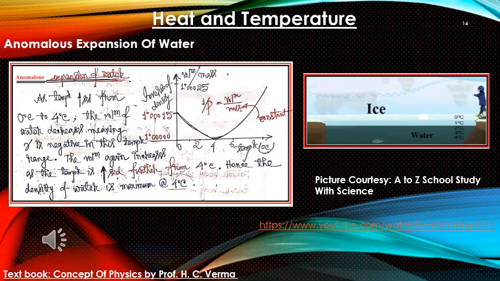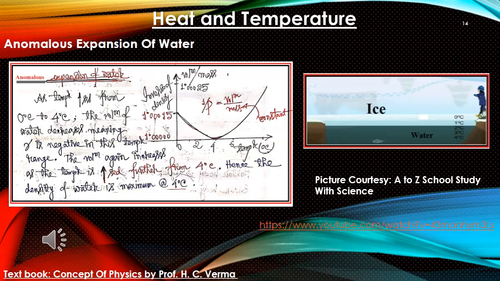On the right side, we have one picture. It shows ice and water in a frozen lake. In a lake, the upper part is ice, the lower part is water. That is because at the downside, water is at 4 degrees centigrade, 3 degrees centigrade, 2 degrees centigrade, etc. But ice, as we all know, should be at 0 degrees centigrade. That is, at the upper part, density is less. That is why it is floating. But water is more dense, and it enables aquatic life to live underwater.